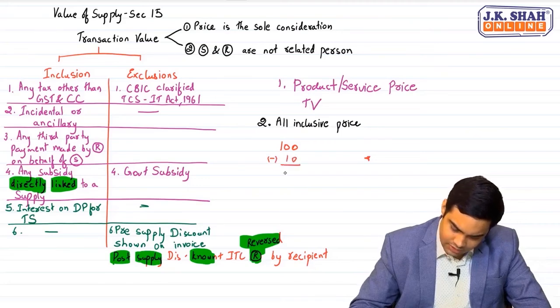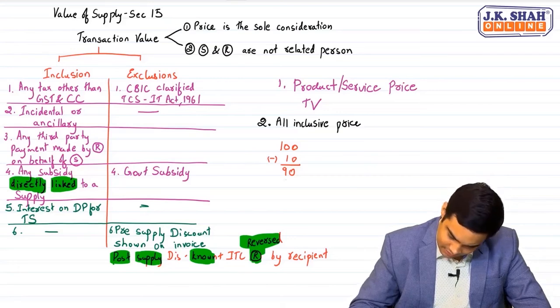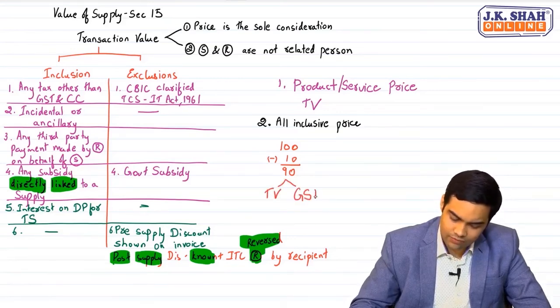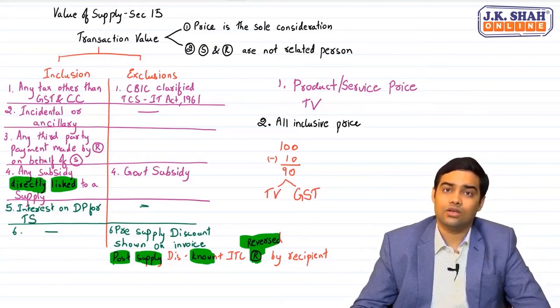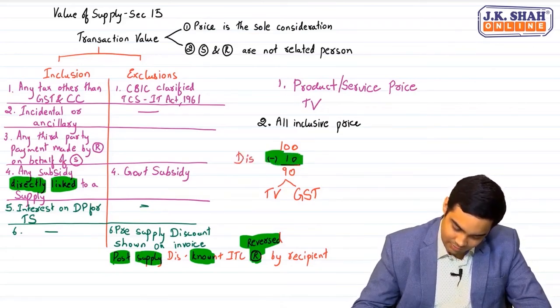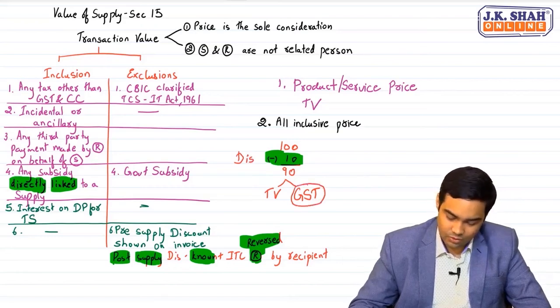Then first remove discount and 90 rupees will be considered as inclusive of GST. From this you will find out transaction value by removing GST. I again repeat. First remove the exclusions and then remove GST to arrive at transaction value.